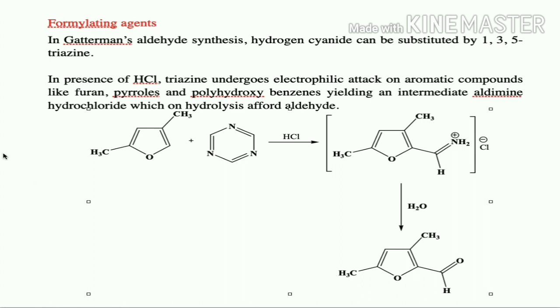So this is the use of 1,3,5-triazine as a formylating agent. So instead of hydrogen cyanide, we can use 1,3,5-triazine as a formylating agent.